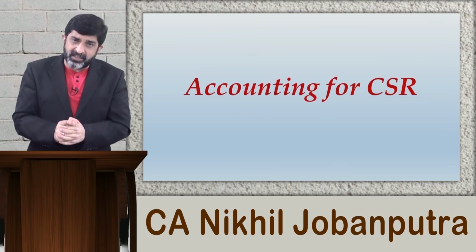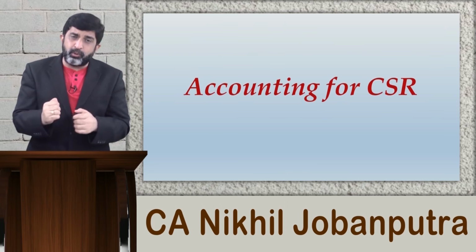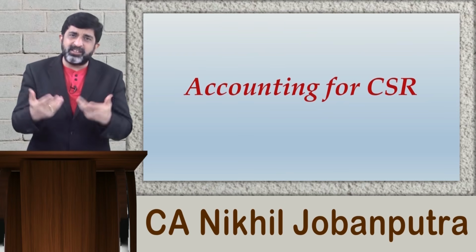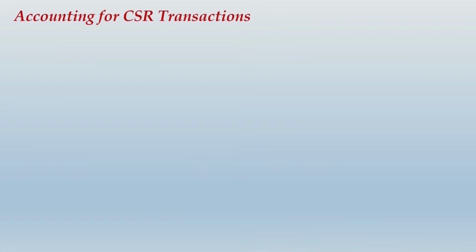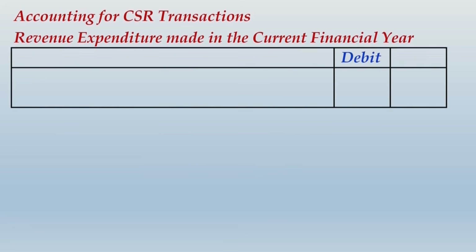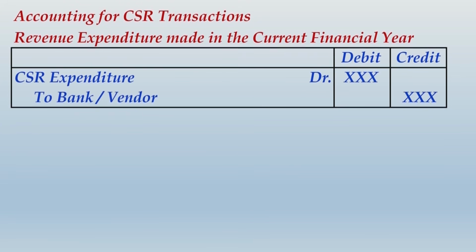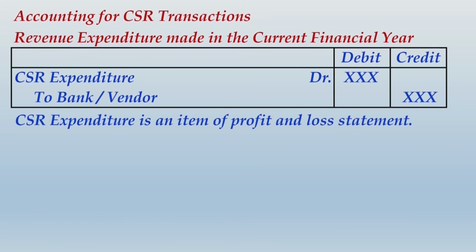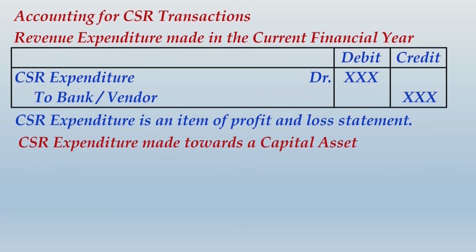So friends, let us do one thing now. Let us write up all this what we have discussed, and with this the session will also end. So based on what we have just discussed, please write accounting for CSR transactions. Revenue expenditure made in the current financial year, you will simply pass an entry: CSR expenditure debit to bank or vendor. CSR expenditure is an item of the profit and loss statement. So basically this expenditure will be recognized in the statement of P&L.